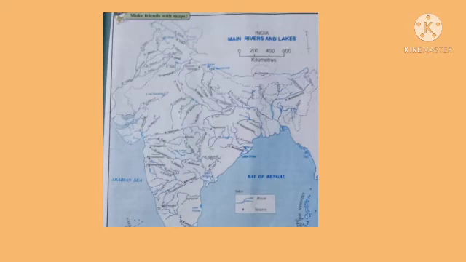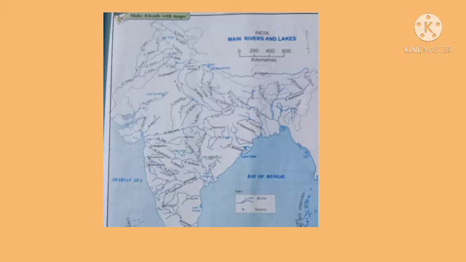And here, the rivers meeting the Bay of Bengal, the important river systems are Mahanadi, Godavari, Krishna and Kaveri. Mahanadi basin occupies the northeastern part of the peninsula. River Godavari is the second largest river system of India, and it is the longest among the peninsular rivers. Godavari river is also known as Dakshin Ganga. Then to the south of Godavari is located the basin of river Krishna.